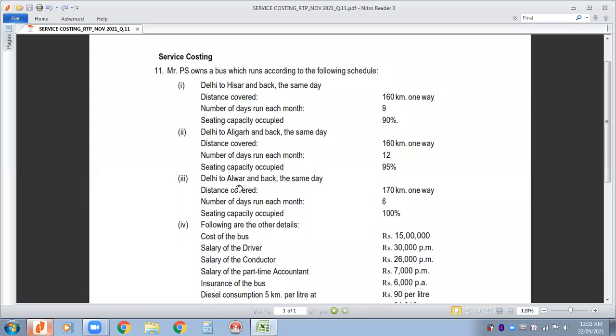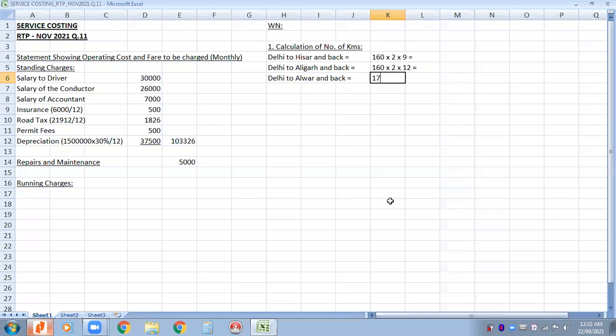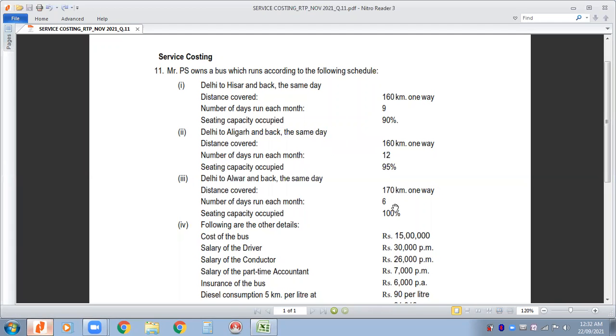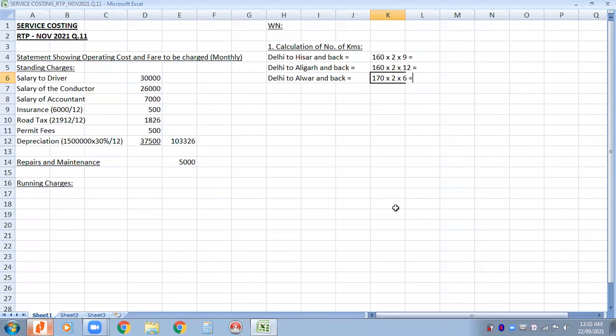What is the distance between Delhi and Alwar? Delhi to Alwar is 170 kilometers. Going and coming, that's why multiplied by 2. ऐसा महीने में 6 times. Right? So it will be 160 into 2 into 9, 160 into 2 into 12, 170 into 2 into 6.